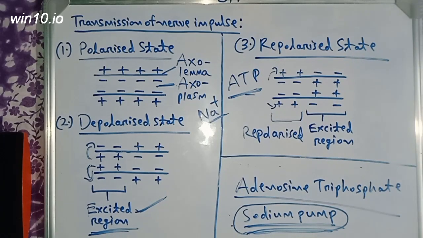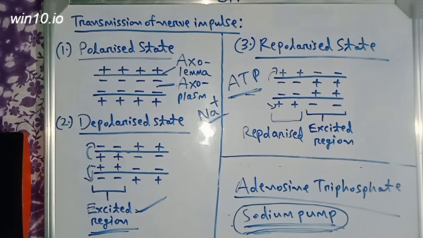So in a nutshell, what do you mean by the transmission of nerve impulse? You can say that transmission or conduction of nerve impulse is a wave of depolarization followed by repolarization.